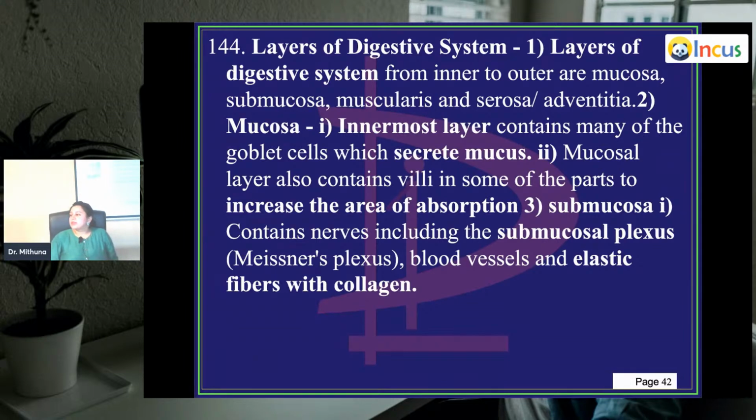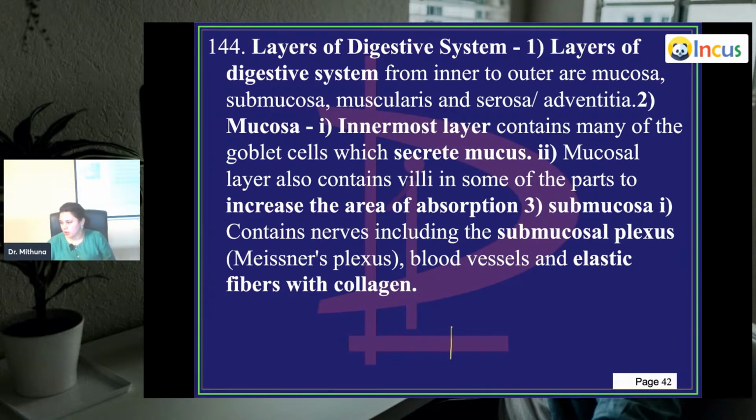Layers of the digestive system. We talk about it from in to out. So the first layer, which is inside, is the mucosa, followed by the submucosa, and then you have the muscularis layer, and then at the last you have the serosa. In the esophagus, remember that serosa is absent. You have no serosal layer in the esophagus. But in other parts of the intestine, you have all these layers: mucosa, submucosa, muscularis, and serosa, which is also called adventitia. Mucosa is the innermost layer and contains many goblet cells which secrete mucus.